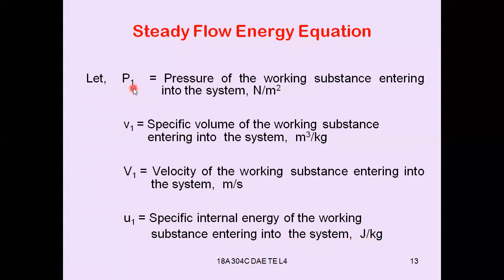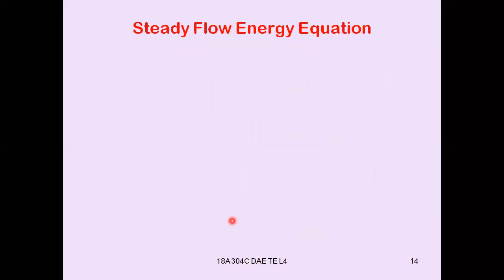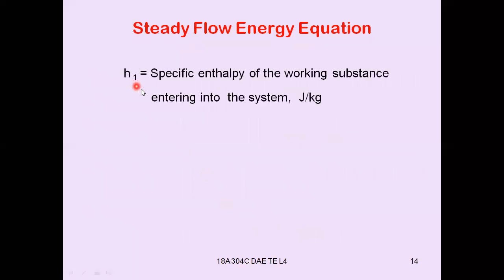P is the pressure, small v1 will be the specific volume, capital V1 will be the velocity, and u will be the specific internal energy of the substance entering into the system. And h1 is the specific enthalpy of the working substance entering into the system at section 1:1 in joule per kg.